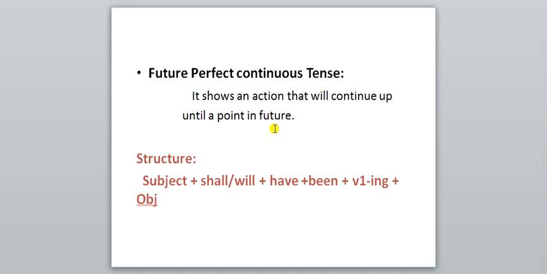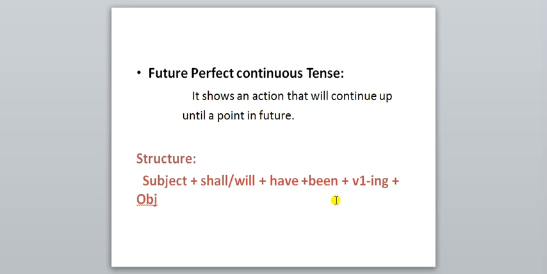Correct? And see, when we have to show such a continuous action which will continue until a particular point in future, to show such an action, what do we have to do? We have to use future perfect continuous tense. For example, see the structure: subject plus shall/will plus have been plus V1 with ing plus object.